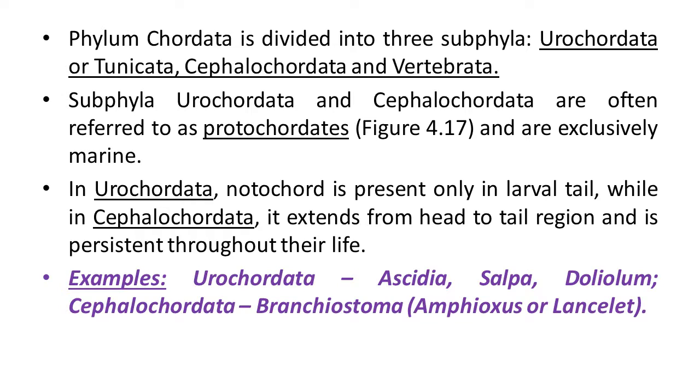In Cephalochordata notochord extends from head to tail region and persists throughout their life. That is the basic difference between these subphyla of Chordata. Some examples: in Urochordata, the animals are Ascidia, Salpa, Doliolum. In Cephalochordata, they are Branchiostoma, and Amphioxus or Lancelet. These animals belong to the Cephalochordata subphylum.